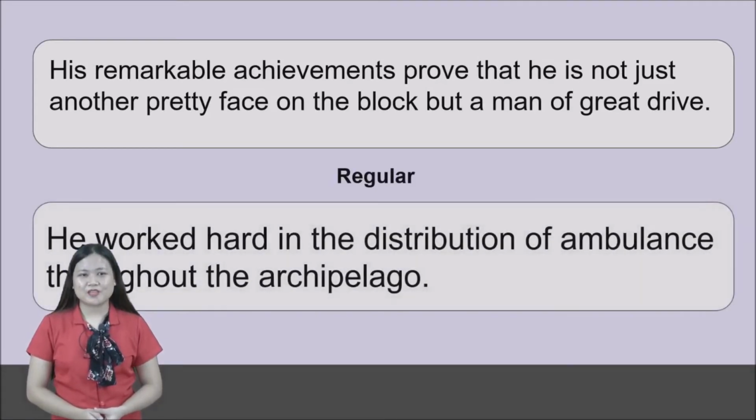Next. He worked hard in the distribution of ambulance throughout the archipelago. So, it is obvious. Where is the verb? Worked. Very good. And it is formed with the ed. So, it is under regular verbs.